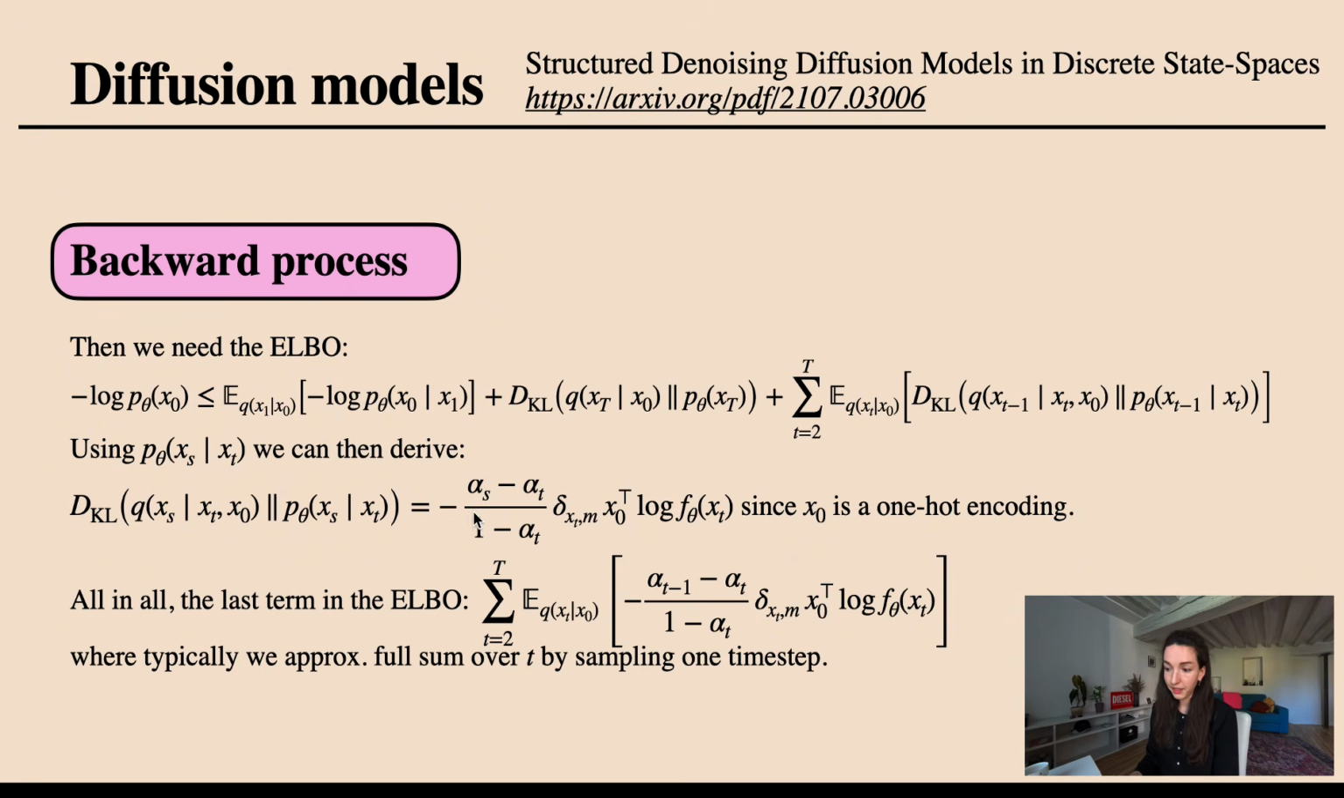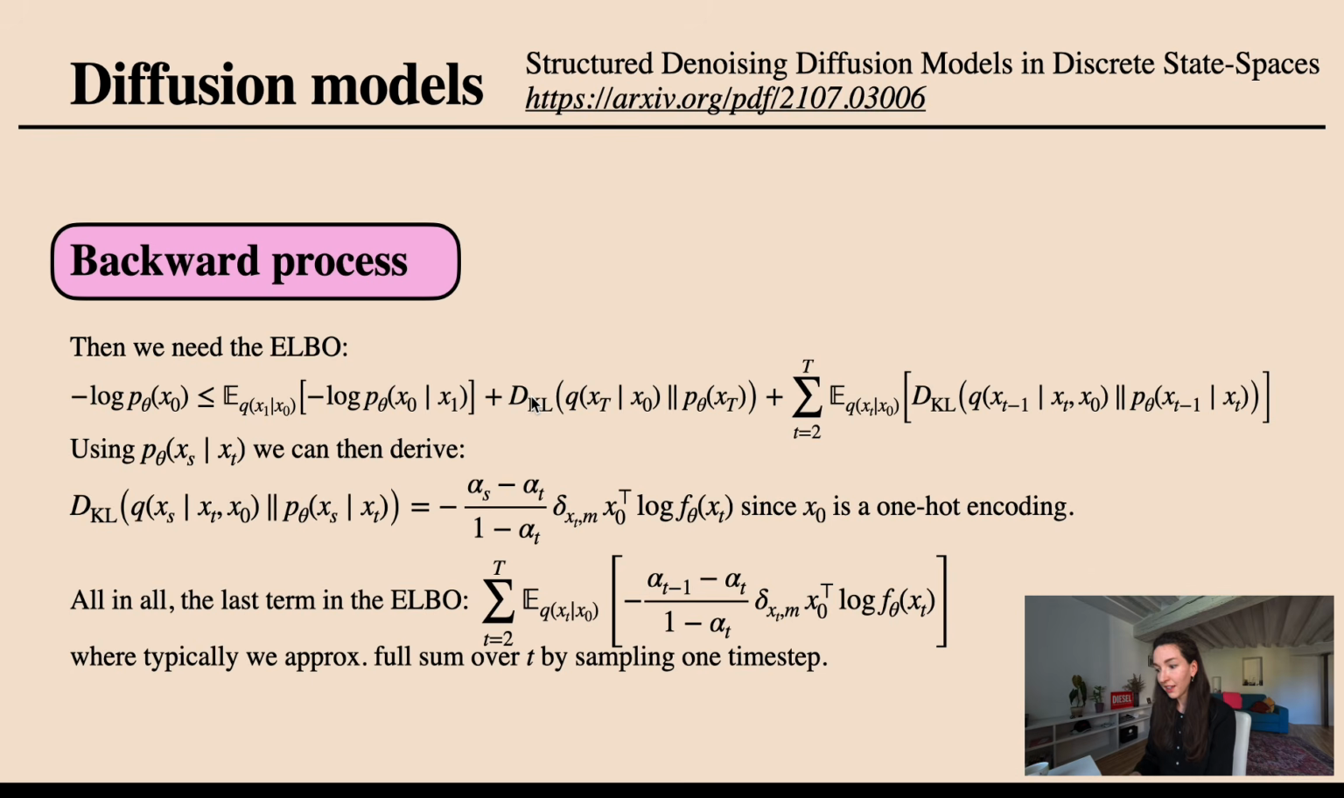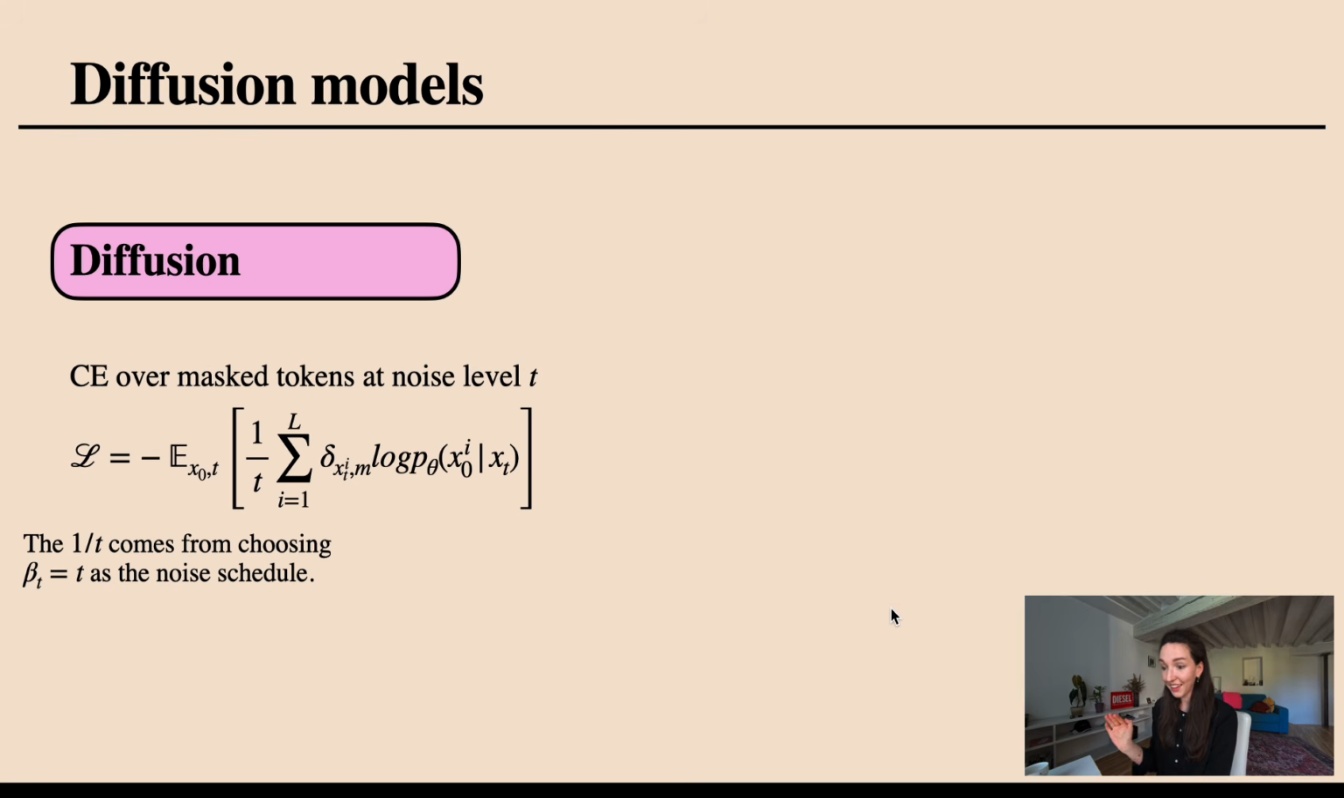And we have this probability, this fraction in front of it, which came from this part of our p and of our q. So all in all, this last term of this evidence lower bound is given by this summation. We typically drop this summation because we approximate it by sampling just over a single time step. End of all my maths.